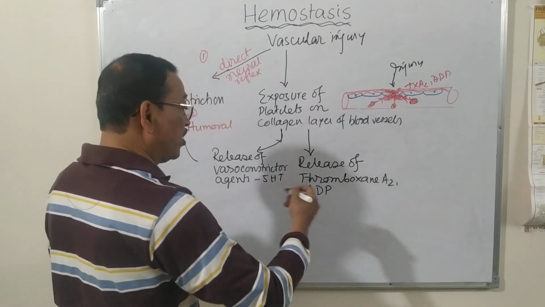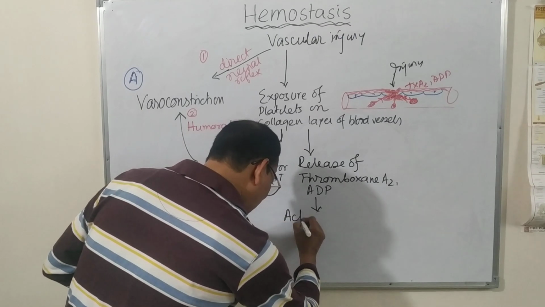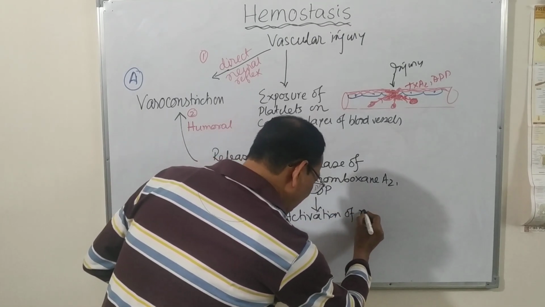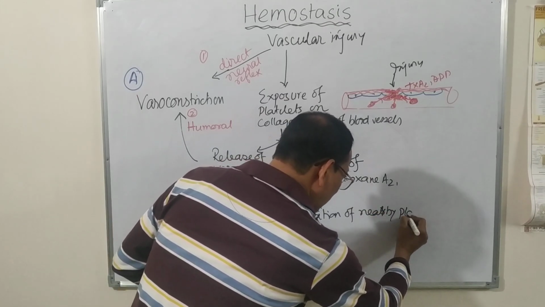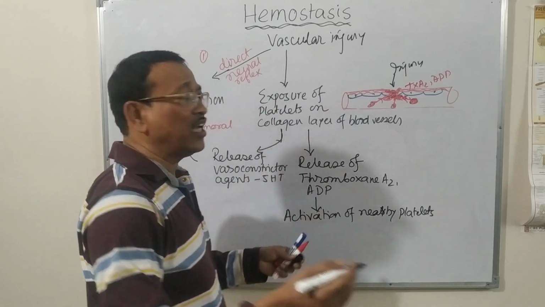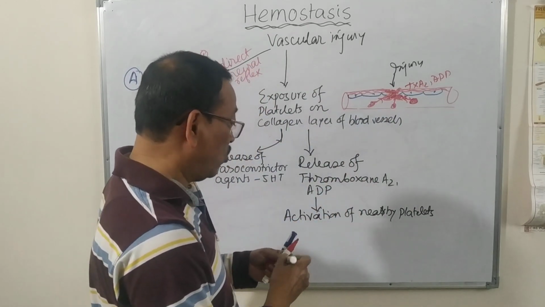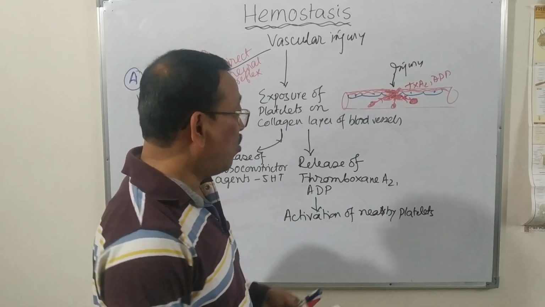So this will result in the activation of nearby platelets on the injured site. Platelets will be attracted, and that is the phenomenon known as the activation of nearby platelets.